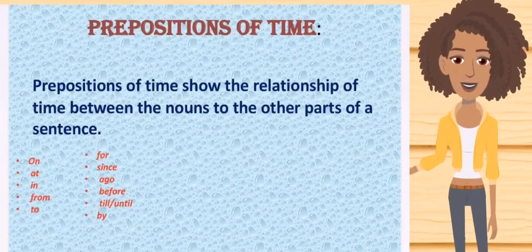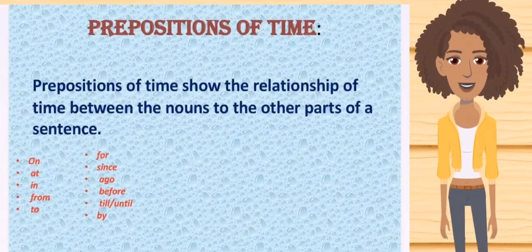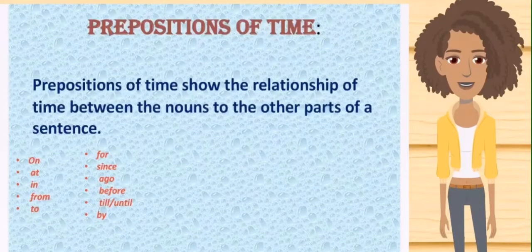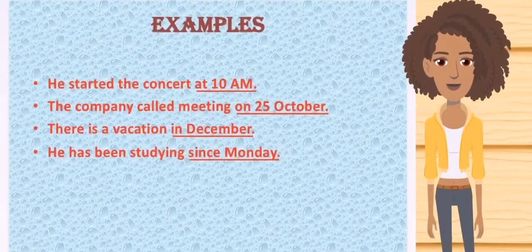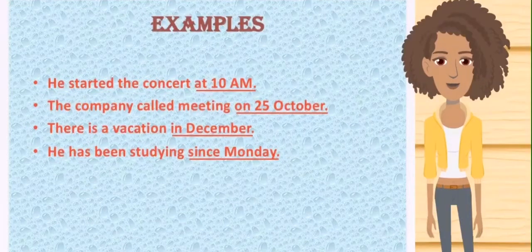Here the prepositions of time show the relationship of time between the nouns and the other parts of a sentence. They are on, at, in, from, to, for, since, ago, before, till, until, and by. Examples: He started the concert at 10 a.m. The company called a meeting on 25th October. There is a vacation in December. He has been studying since Monday.